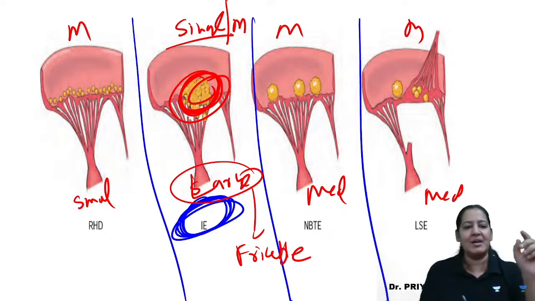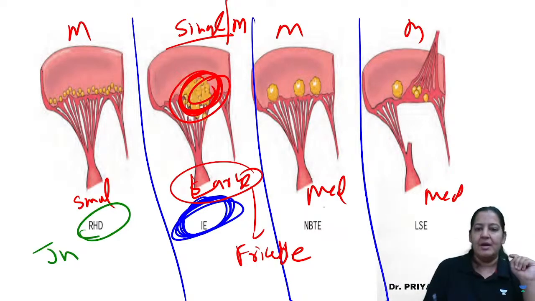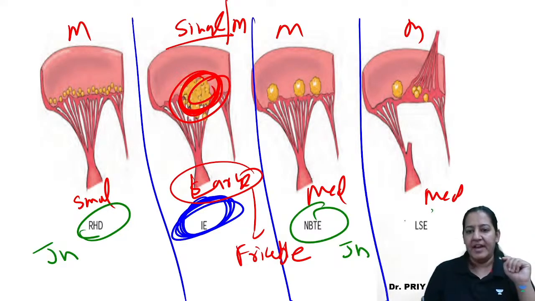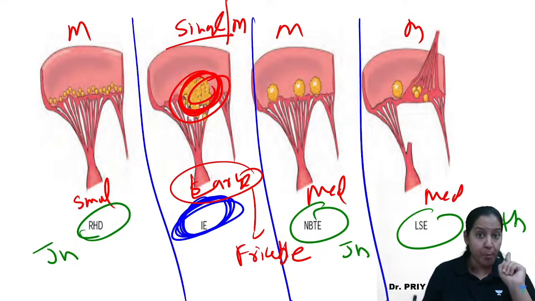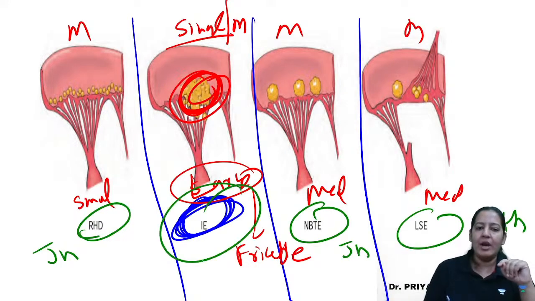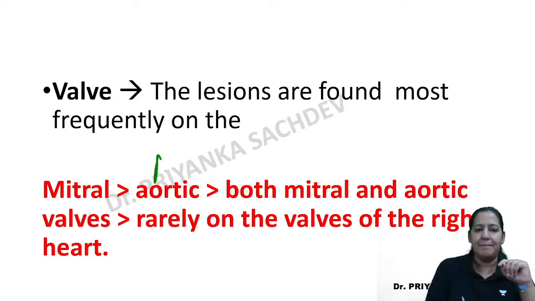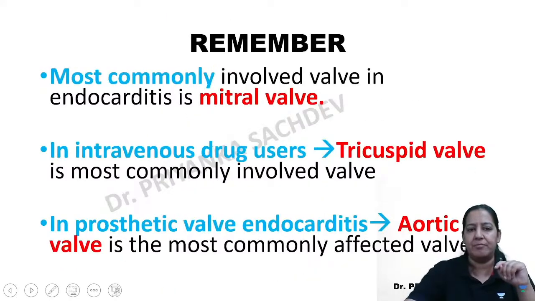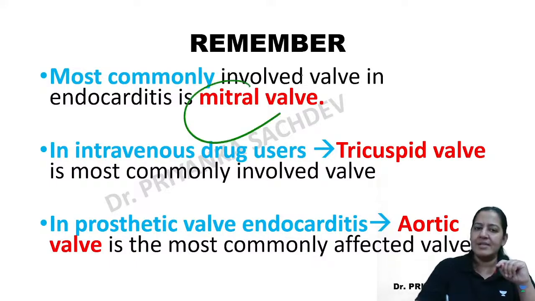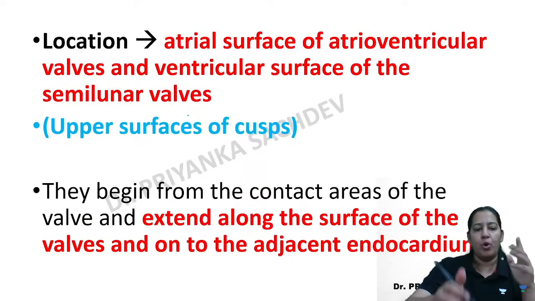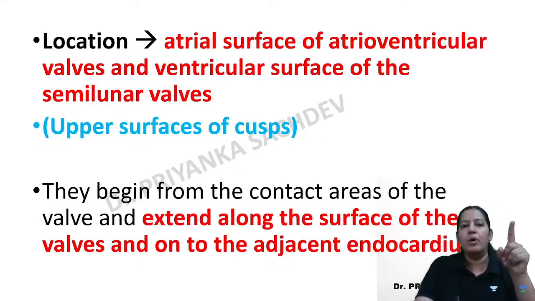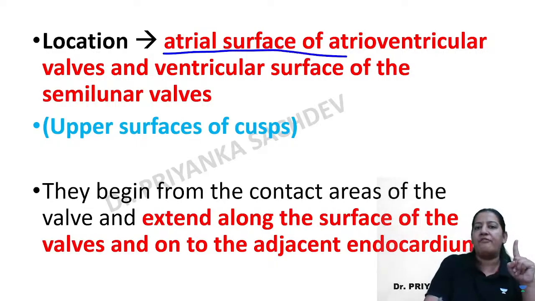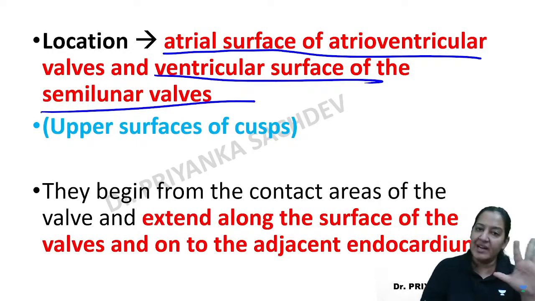See the location. Can you tell me the location? Here it is the junction. Here it is the junction. Here on both surfaces along with pockets, and here only on upper surface. Only on upper surface. So you got it. The mnemonic is same everywhere, that you don't have to bother. Right? So most common wall involved is mitral wall. Always mitral wall. Location. Read the location that I was telling you. So it is the atrial surface of AV wall and ventricular surface of semilunar wall. This line is given in drawings.